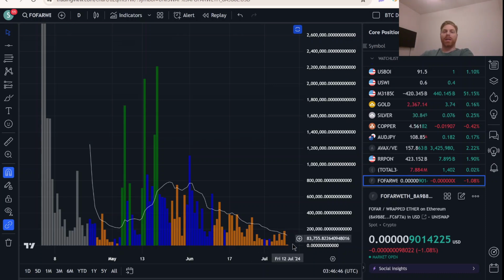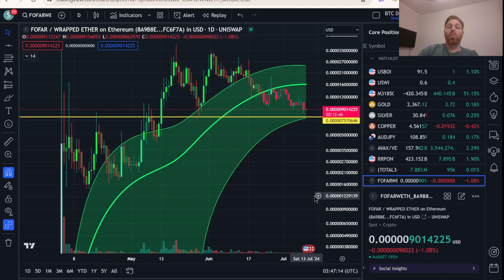It did have a little uptick, but overall the trend is down, and I would anticipate that to continue, maybe with some buy days coming in when sellers are just completely exhausted, which it seems like we're getting close to that point if we're not already there. We have penetrated the daily Gaussian channel, so I do anticipate it will probably flip red at some point. But what is interesting is we're heading towards the lower boundary of the channel. We did put up a little bit of a fight at the median line.